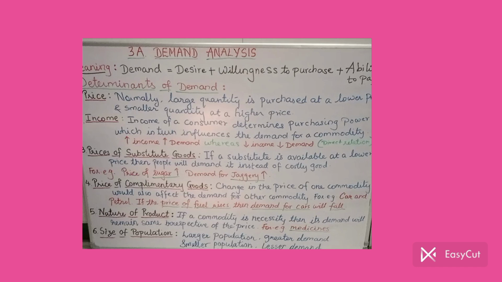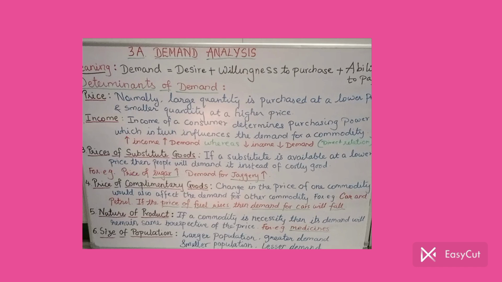demand will also fall. So we may say that there is a direct relationship between income and demand for a commodity. Direct relation in the sense that if one rises, the other will also rise. If income increases, demand increases. If there is a fall in income, demand falls. That means both these factors move in the same direction. That's the meaning of direct relation. I have written it on the board so that it becomes easy for you.